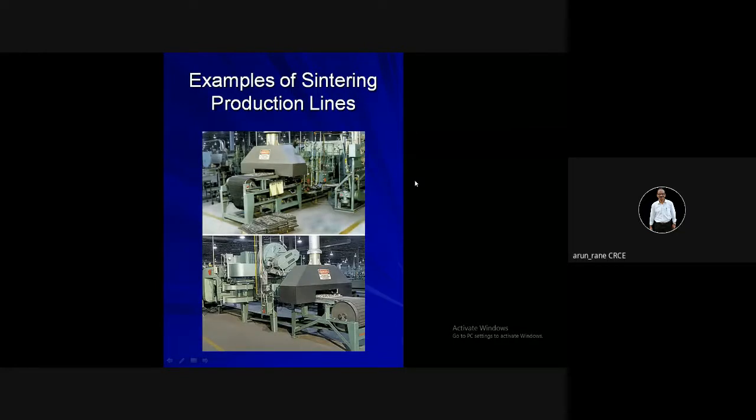These are the sintering production lines, the actual photographs, how it will look like. So this is where the sintering is happening. These are the components. Basically, it is nothing but a heating chamber, and you can see these ductings. You can see this duct which carries away the fumes or the gases which are developed at the time of sintering, because that is the mandatory norm.